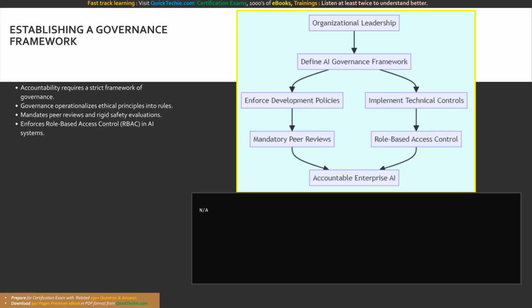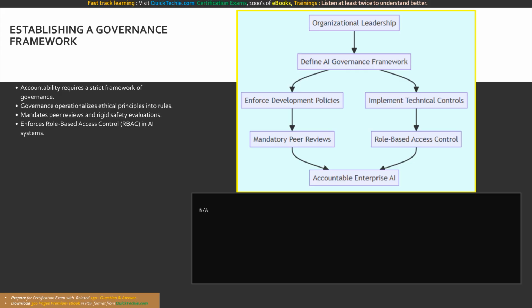Governance requires that every single phase of AI development, from the initial sourcing of training data to the final deployment of a generative AI agent, is subjected to rigorous scrutiny and peer review. For example, a robust governance framework dictates exactly who has the active authorization to approve a new foundational model for use, what specific safety metrics must be met before deployment, and exactly how the organization will handle reported bias incidents. In the context of Microsoft Foundry, this means utilizing strict role-based access control to restrict model catalog deployments, implementing network isolation for data privacy, and securely storing API keys in Azure Key Vault.